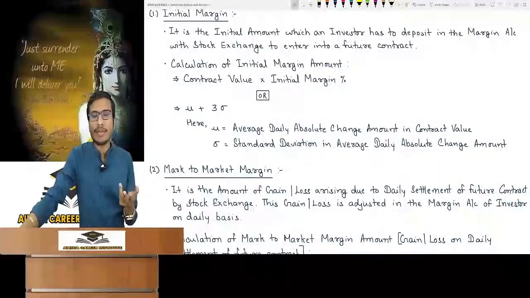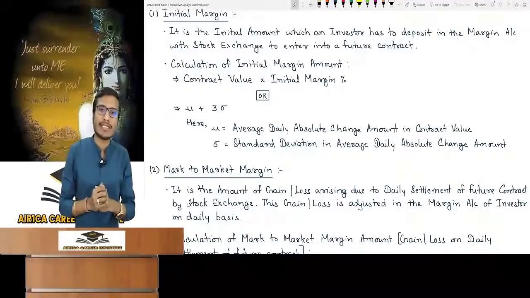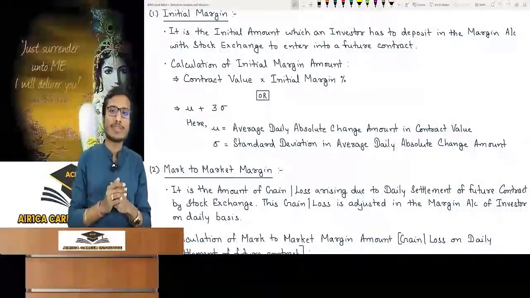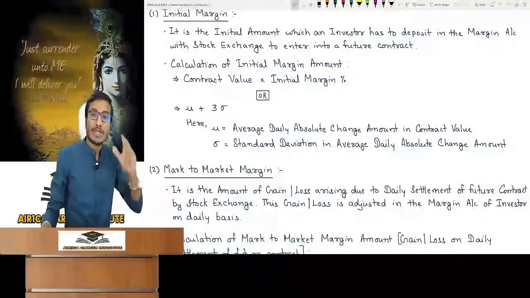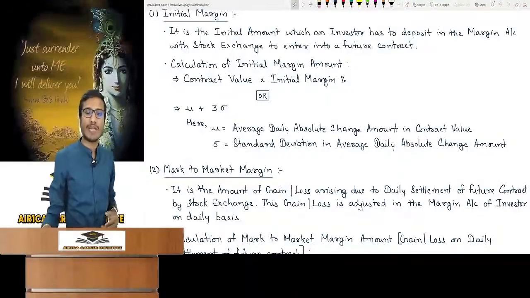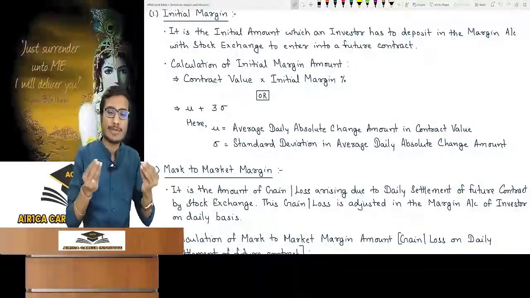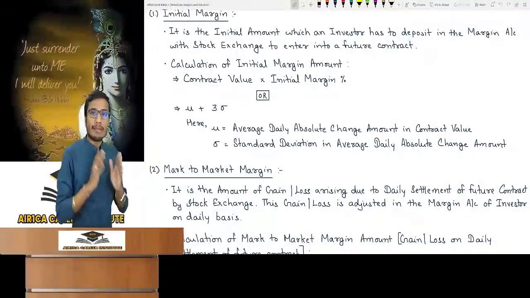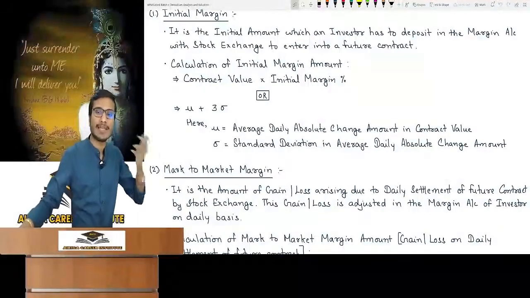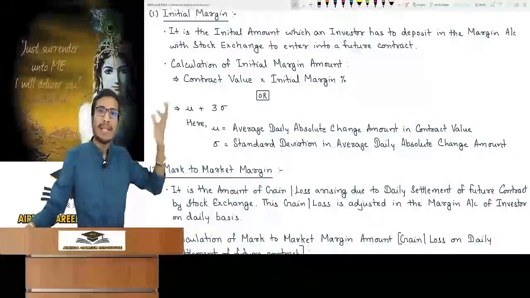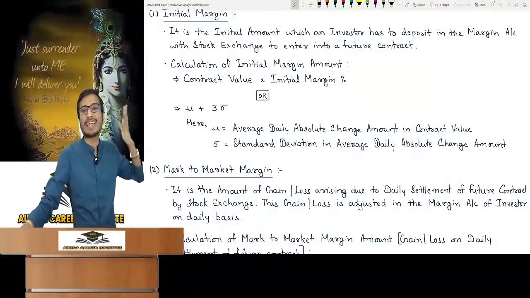Why are there two formulas? It depends on the question. If the question doesn't tell you what percent of contract value is the initial margin and you are asked about initial margin, then understand that such data will be given and this formula will have to be applied. It depends on the data of the question which formula to apply. Don't start asking which one we should apply. Follow as directed. Don't say that sir has not told this; all that is inbuilt in it. If I haven't written anything here, it means it will depend on what data is given in the question.